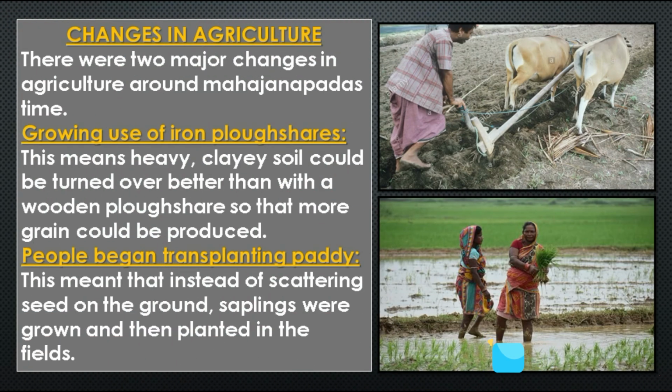Now students, let's understand what the major changes in the field of agriculture during that time were. Students, there were two major changes that took place during that time in agriculture. The first one was the increasing use of the iron plowshare. And students, do you know why the people of that time used the iron plowshare in their fields?